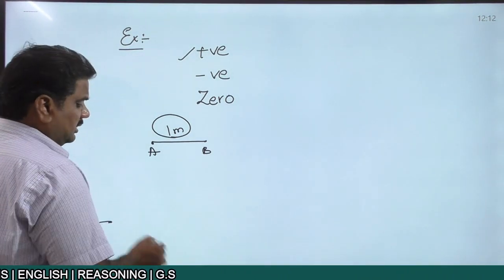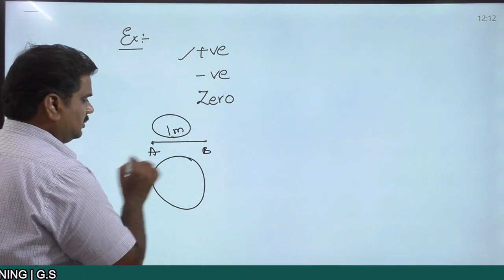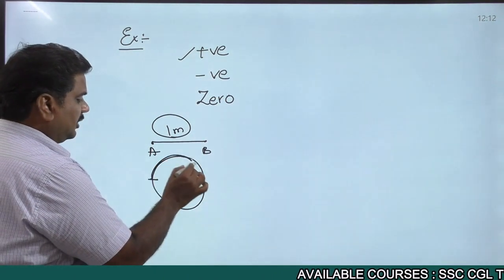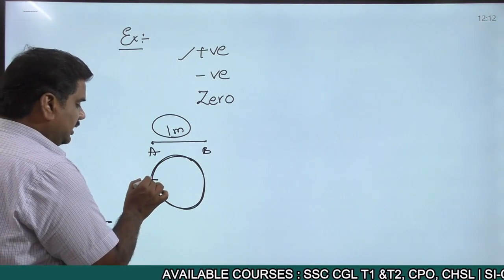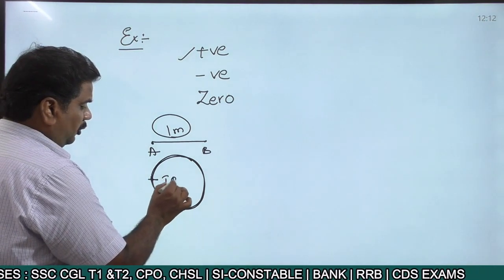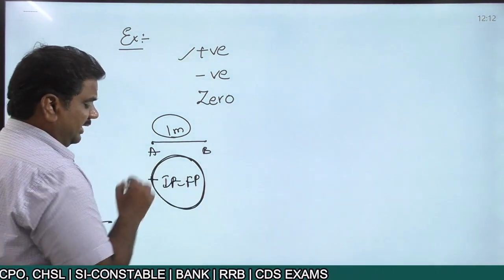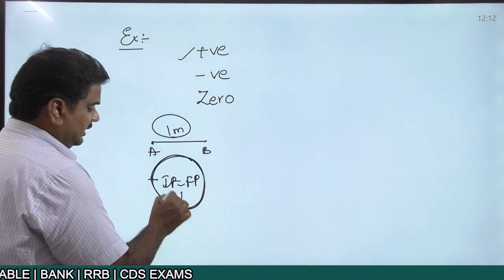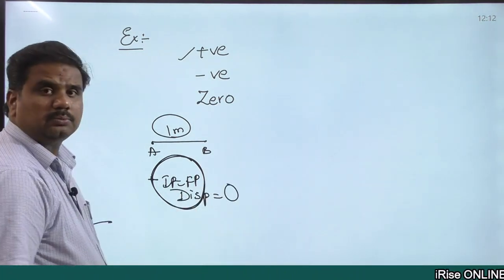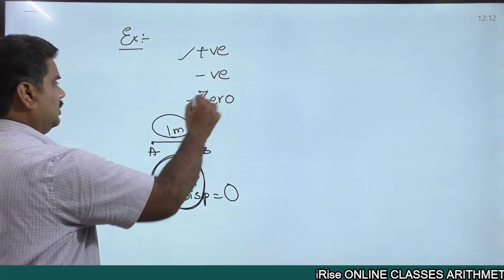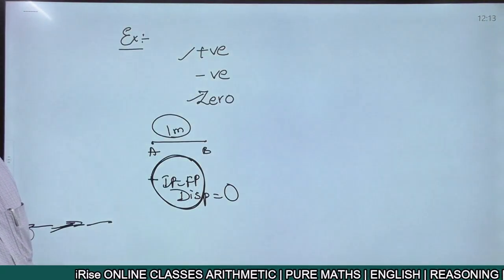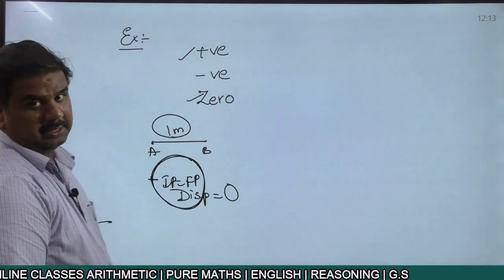At the same time, suppose that you are moving in a circular path. You are starting at this particular point, and after making one complete round, again reaching the same point. So in this particular case, the initial point is equal to the final point. In that case, the displacement of an object is equal to 0, right? So displacement can be positive, displacement can be 0, but when will the displacement of an object be negative?